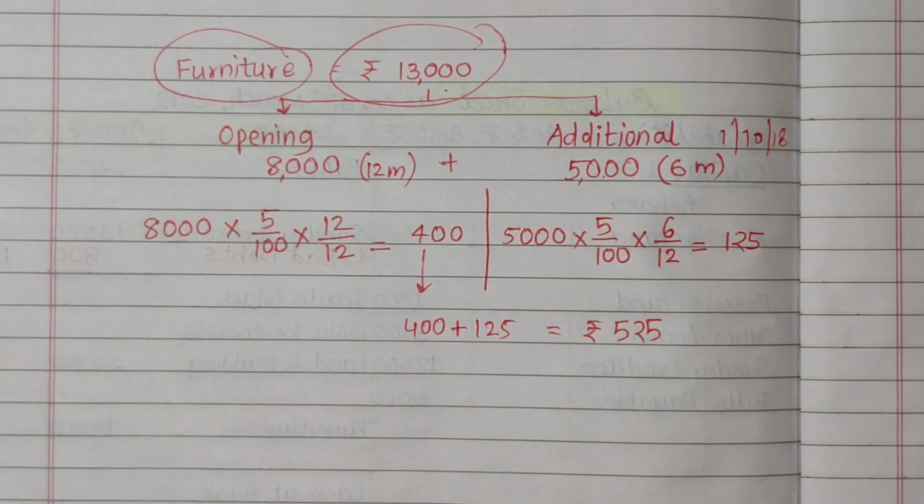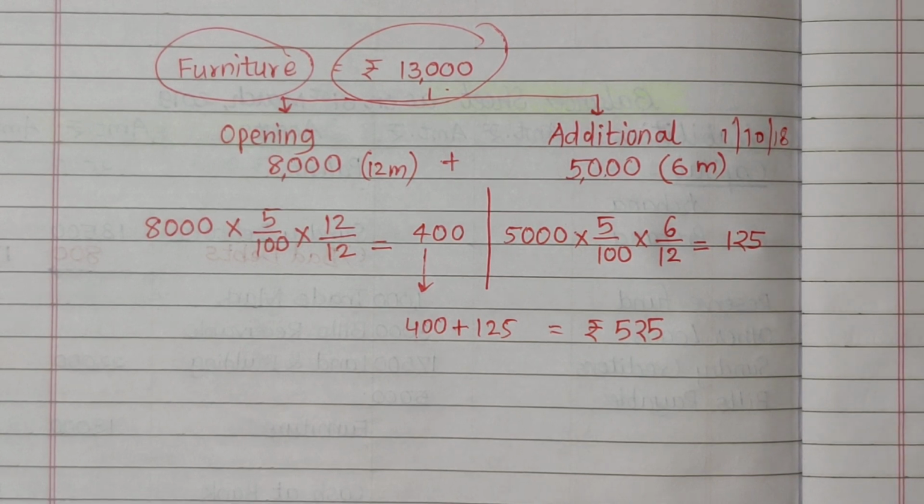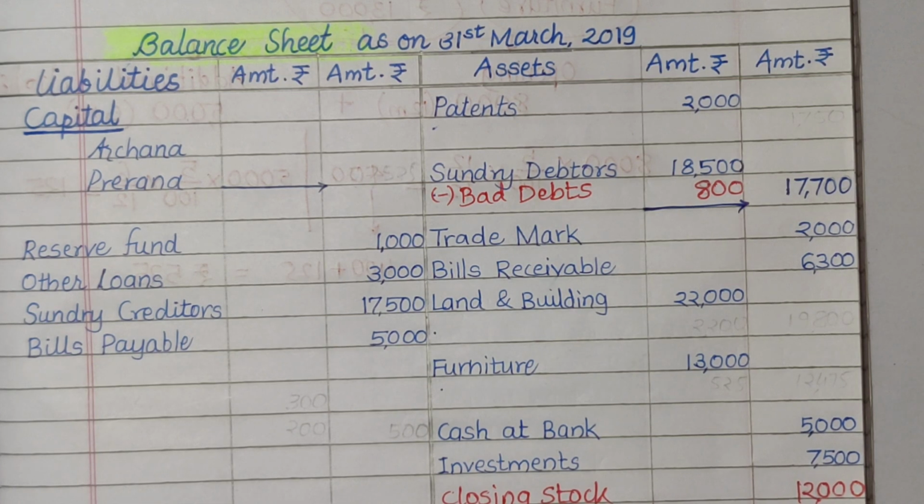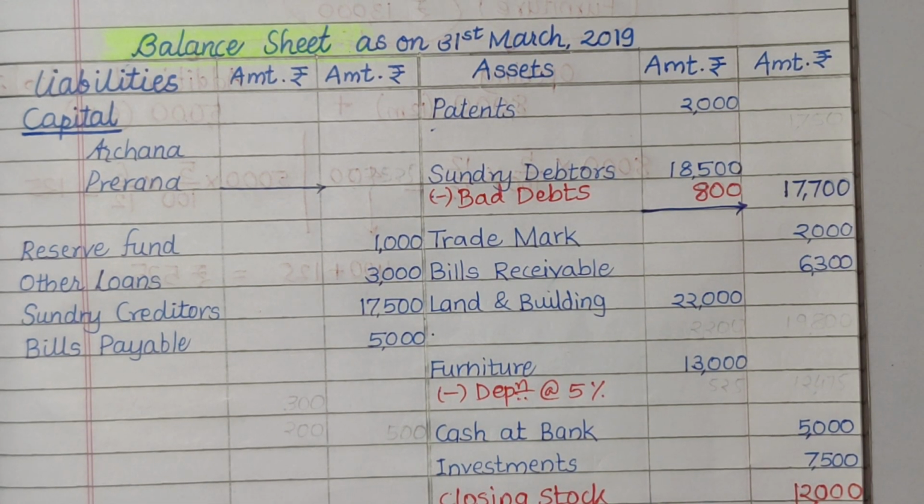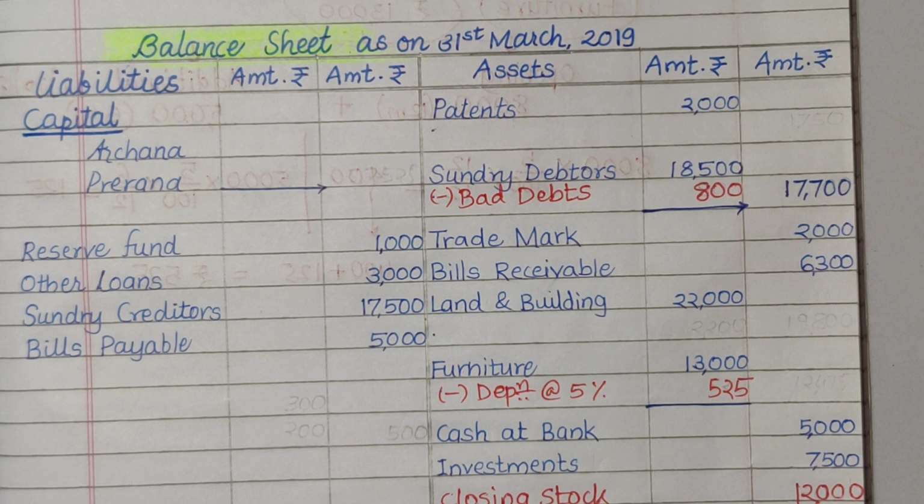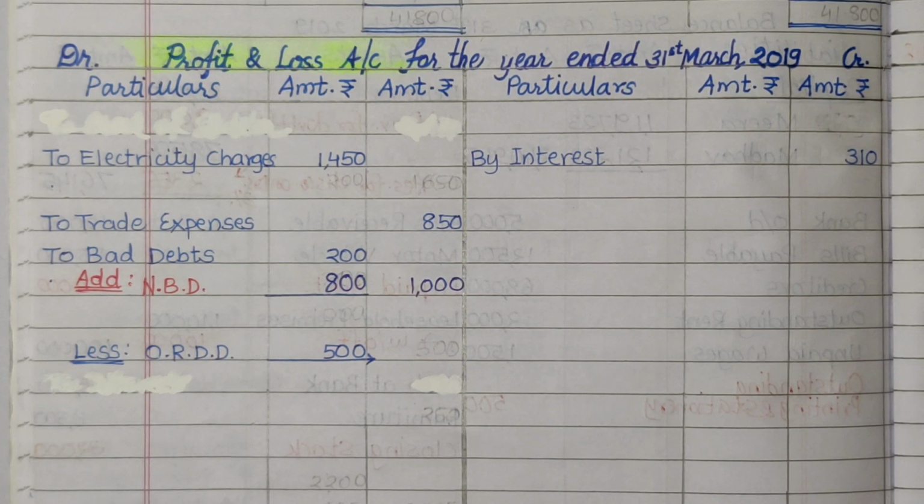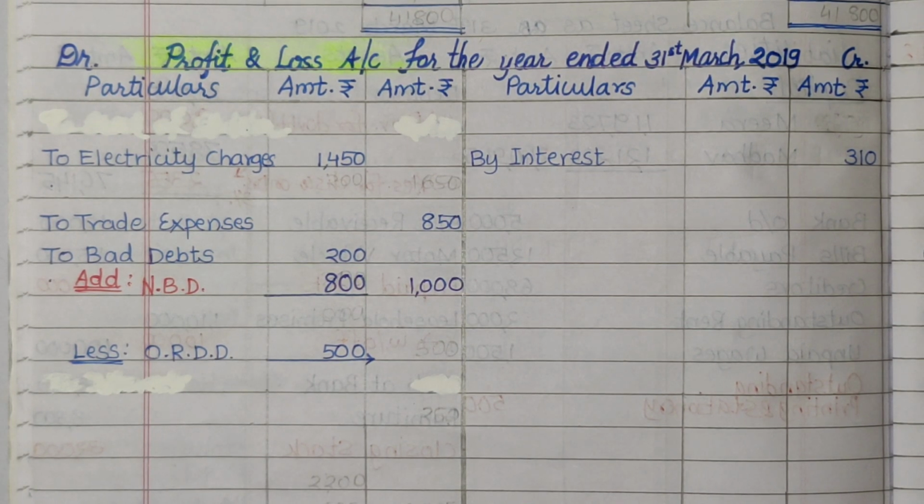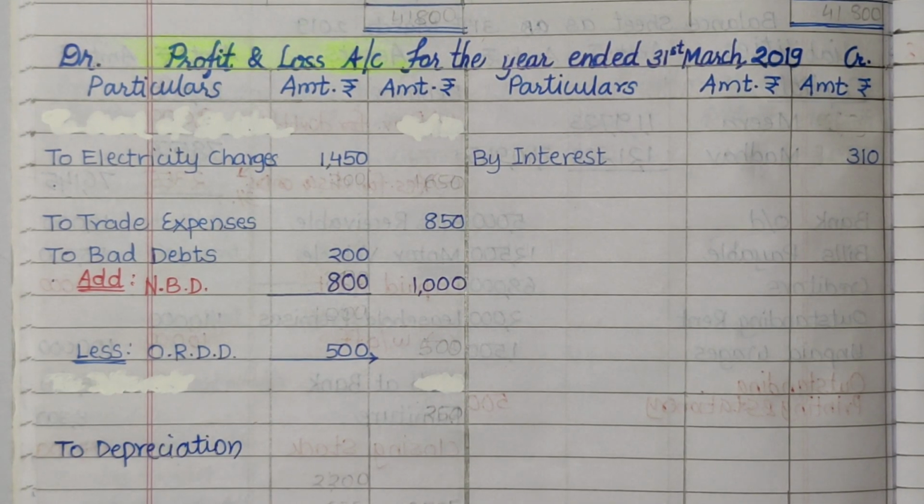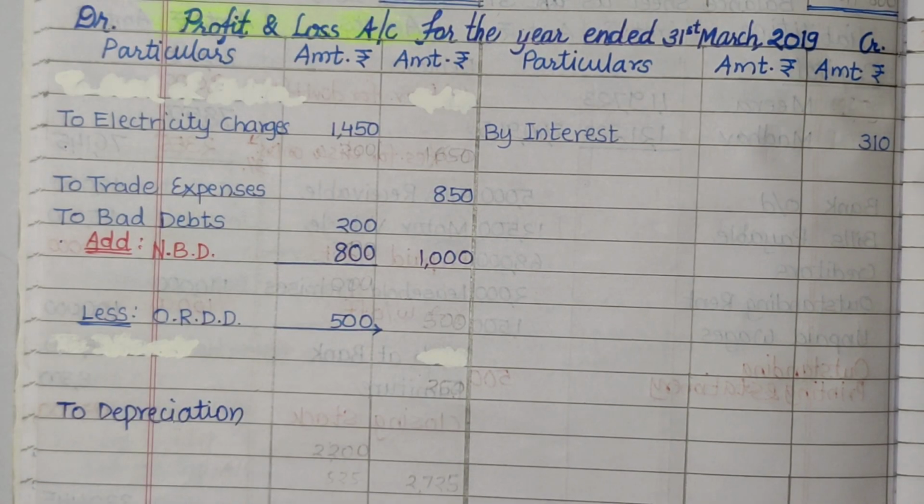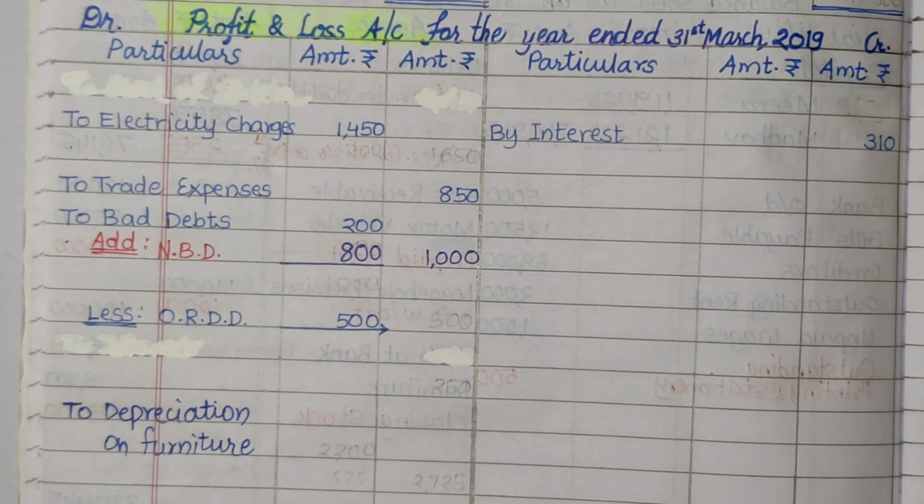Let us deduct this depreciation from the furniture. First effect, deduct from the furniture, and second effect, we will record to profit and loss account debit side. To depreciation on furniture rupees 525.